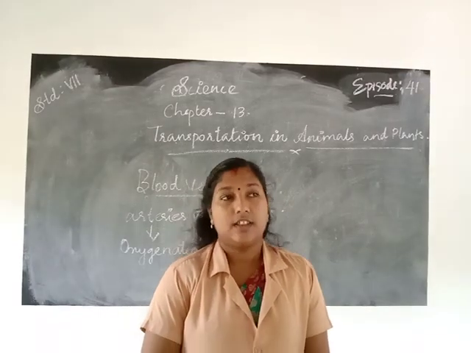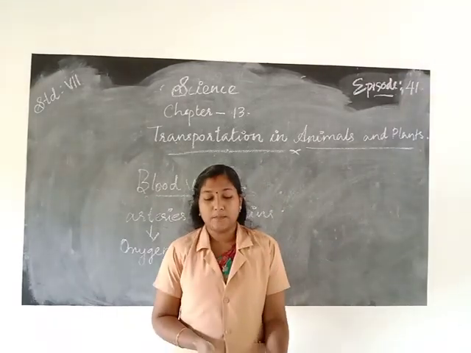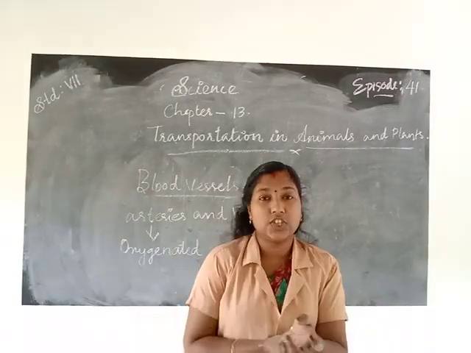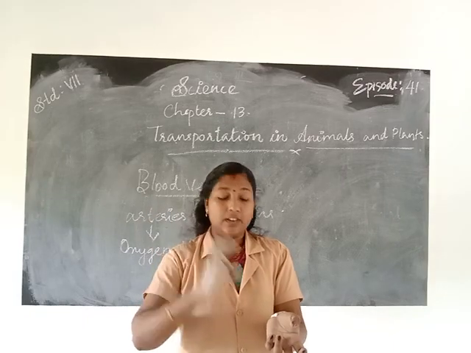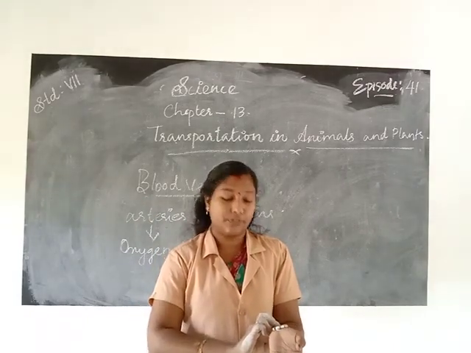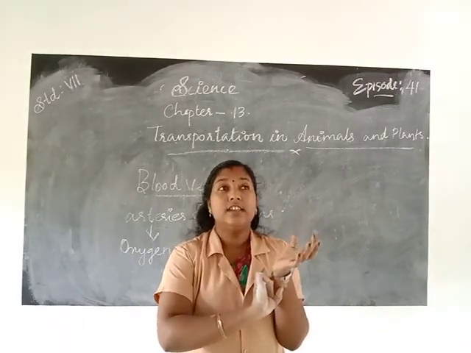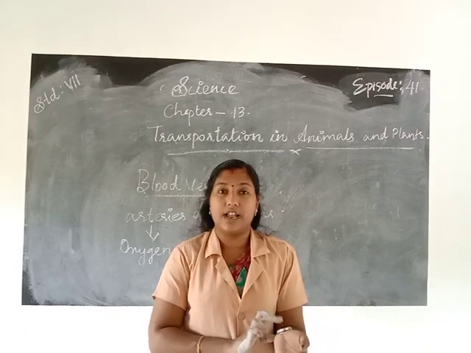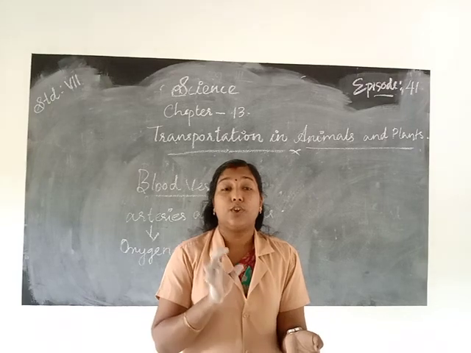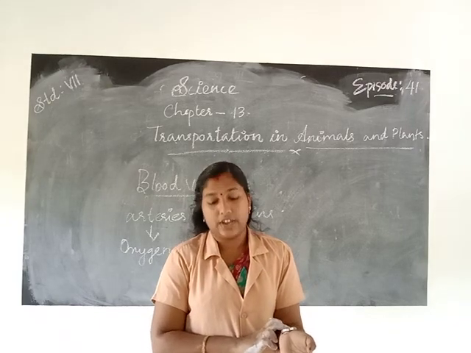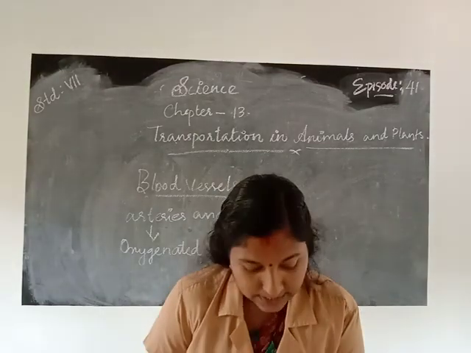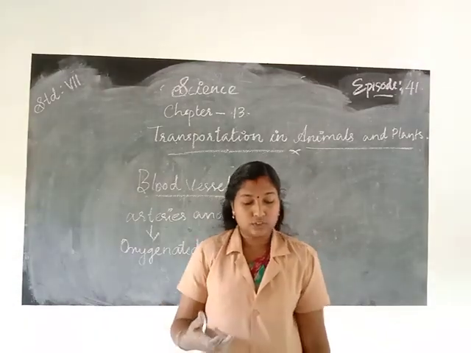The doctor takes the left hand wrist portion, and the middle finger is placed on the wrist portion. Then the doctor can count the pulse rate.